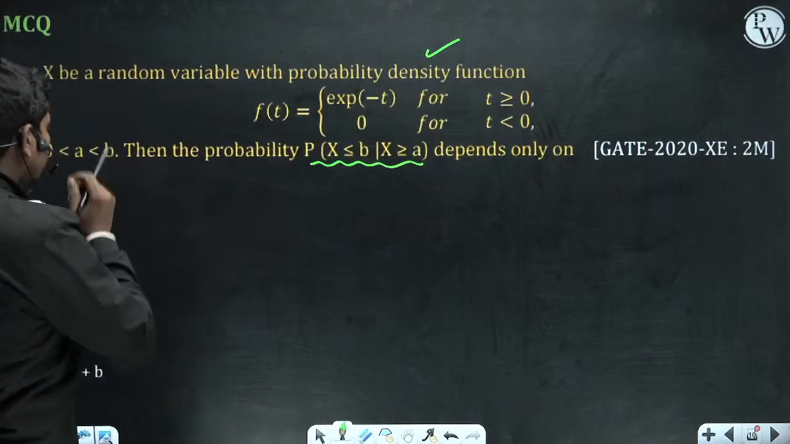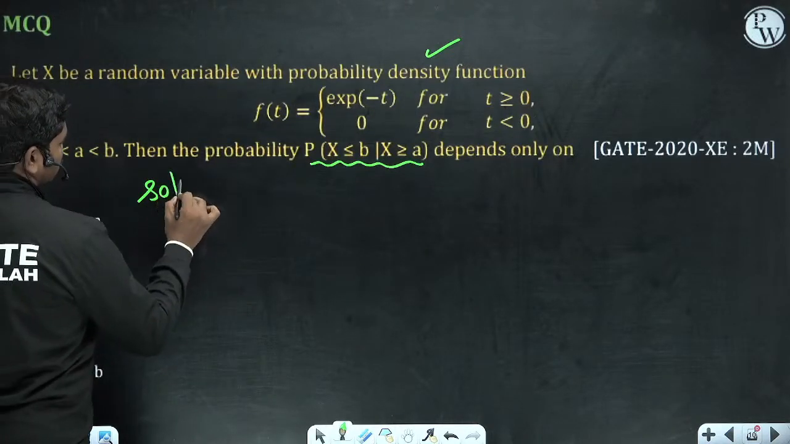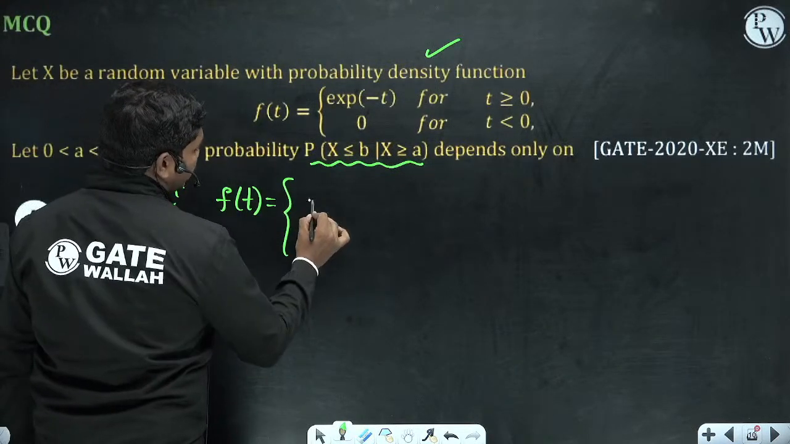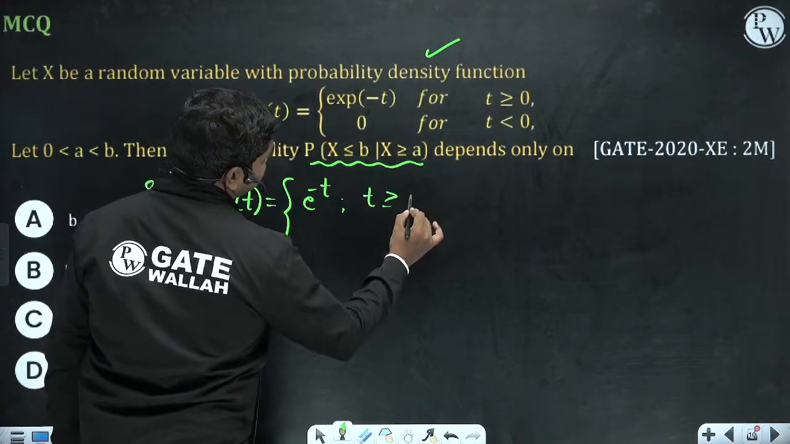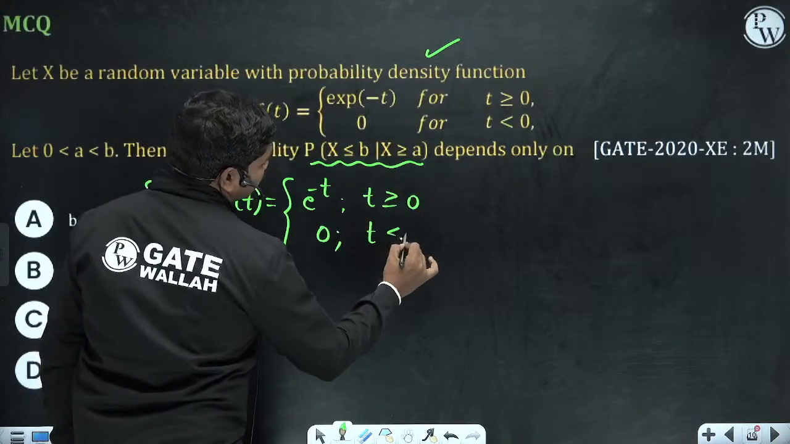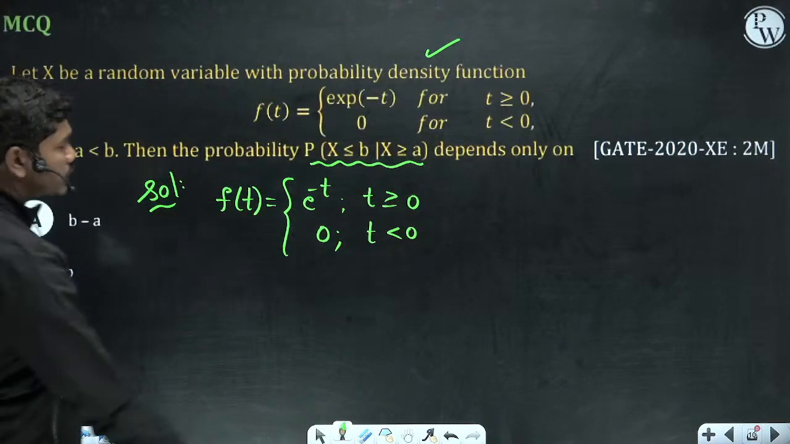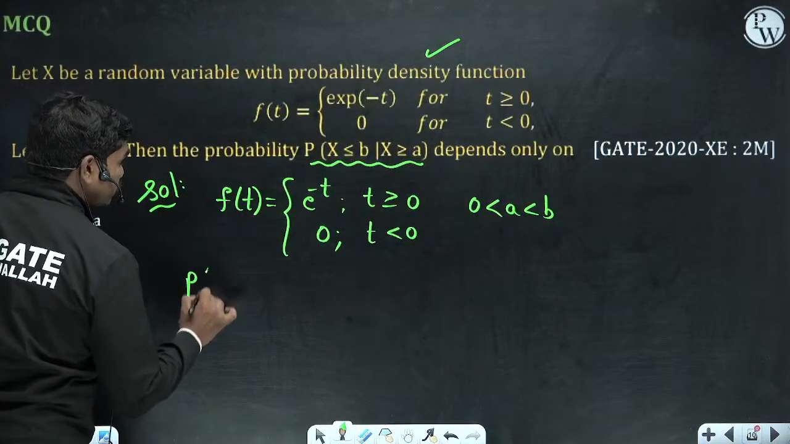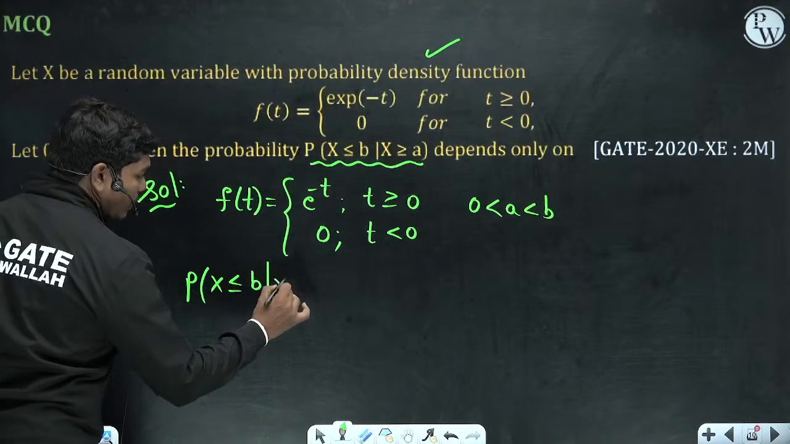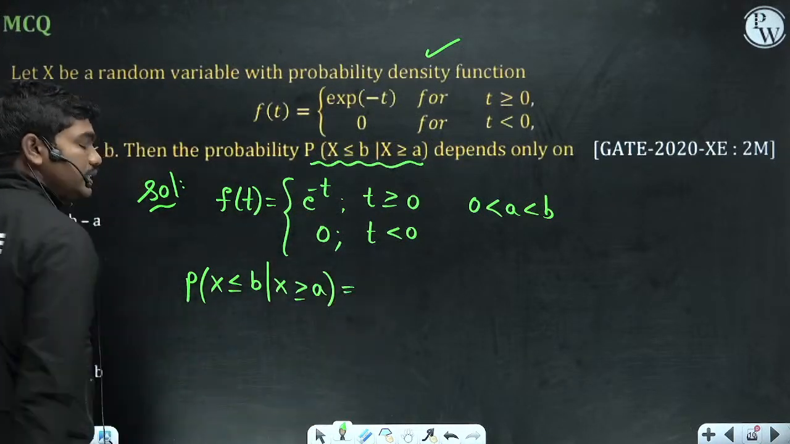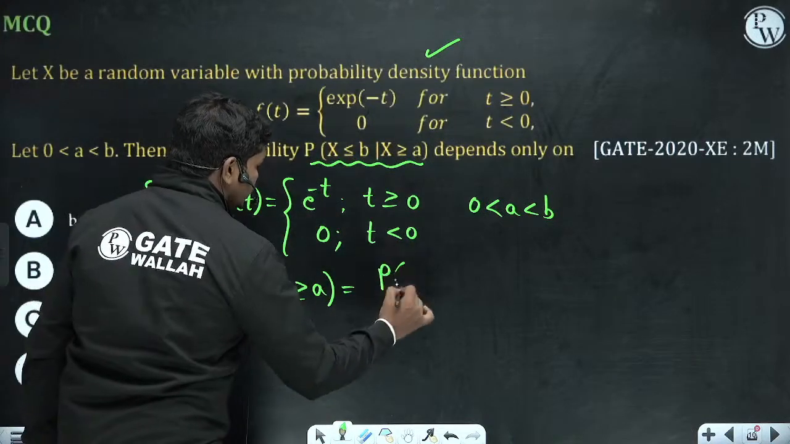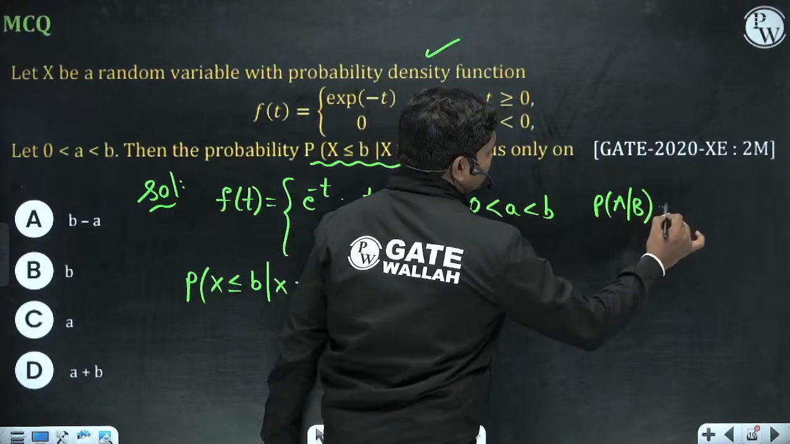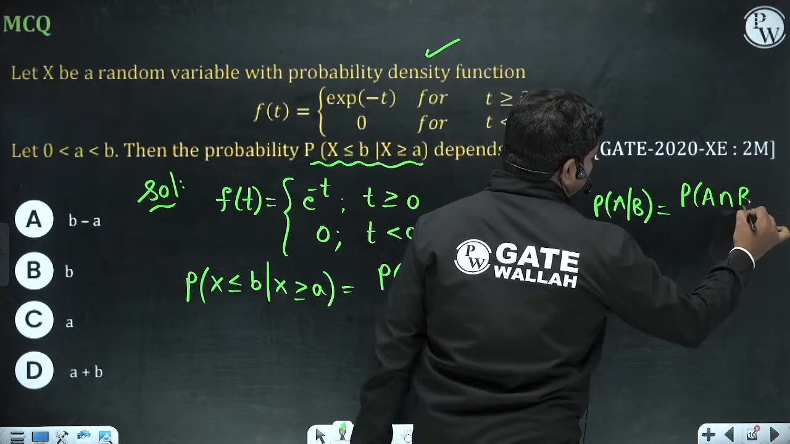Okay, so let us solve this question. f of t is equal to e power minus t for t greater than or equal to 0, and 0 if t less than 0. Then 0 less than a less than b, of course. What is the probability that x less than or equal to b given x is greater than or equal to a? So this is a conditional probability straight away. This is nothing but P of A given B. We know the formula for conditional probability: P of A intersection B divided by P of B.